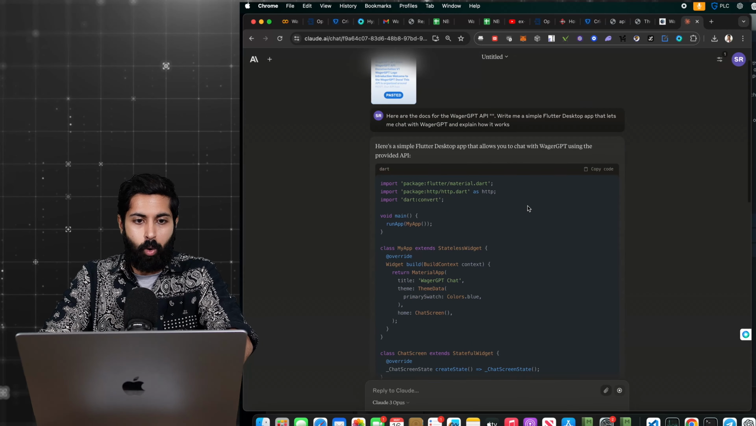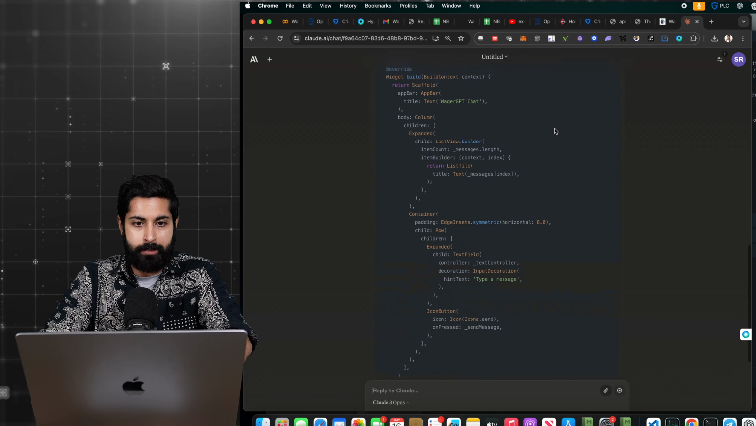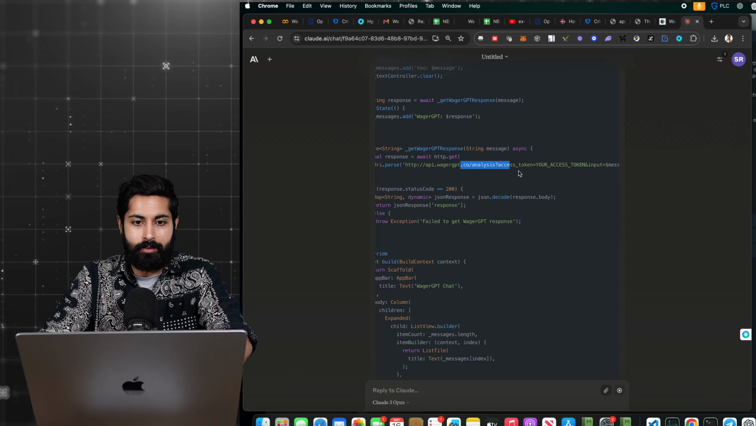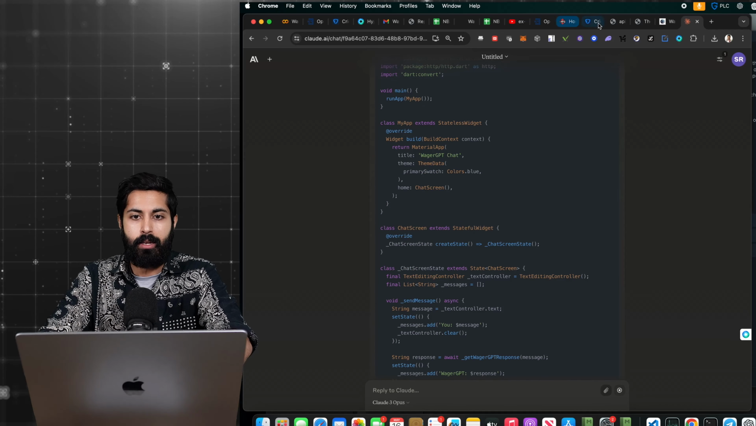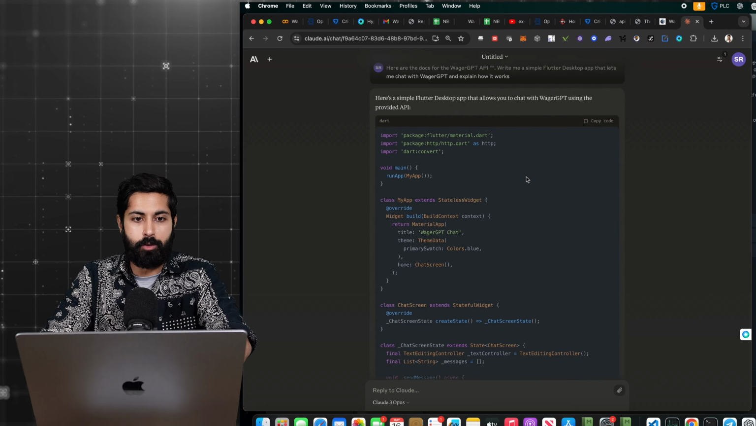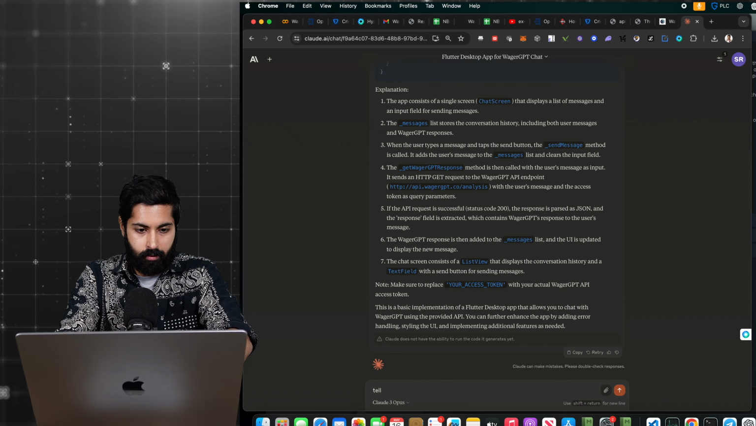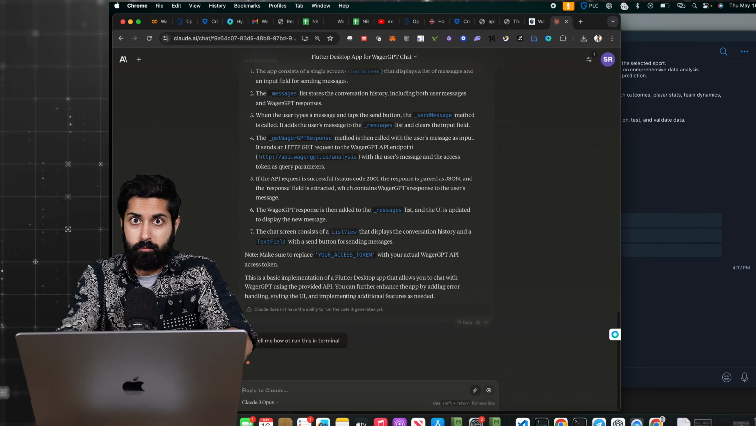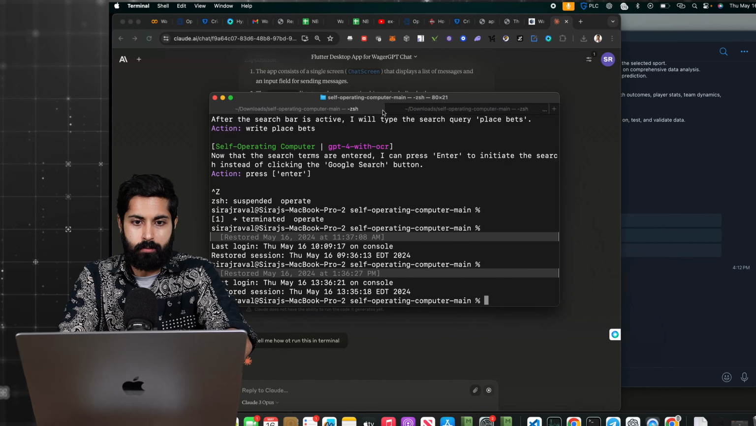But what you can see is in one single app screen, it is exactly how I thought. It's using the analysis endpoint with my access token to access the WagerGPT API, and then it's going to let me chat with it in a chat window. So let's copy that. Tell me how to run this. In terminal. Open that.